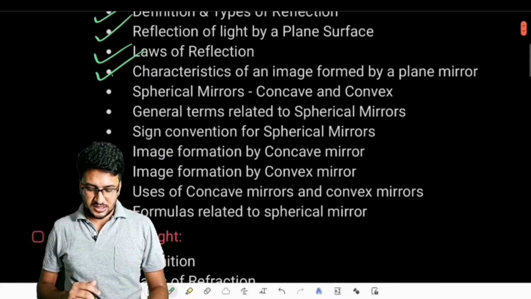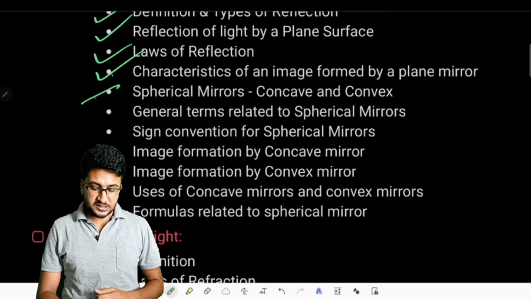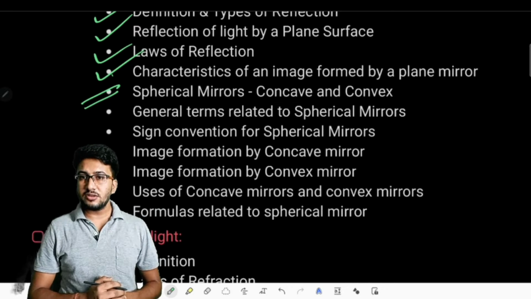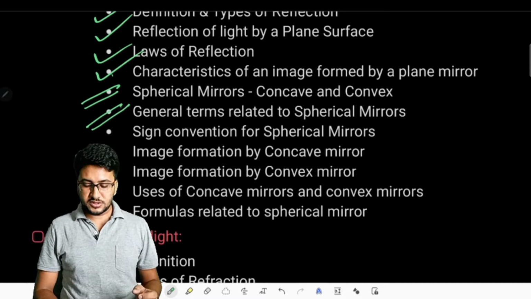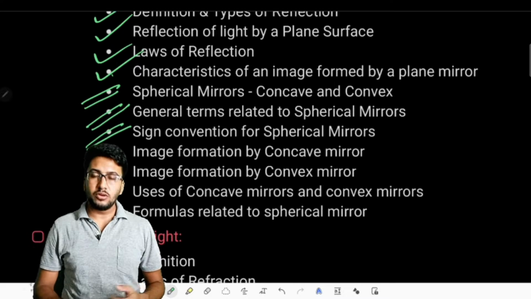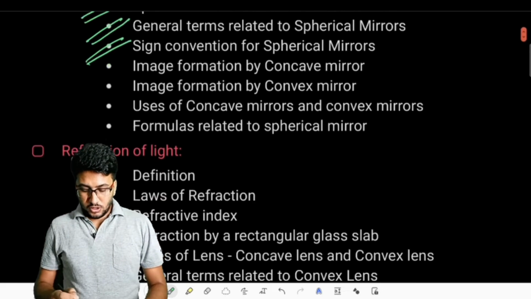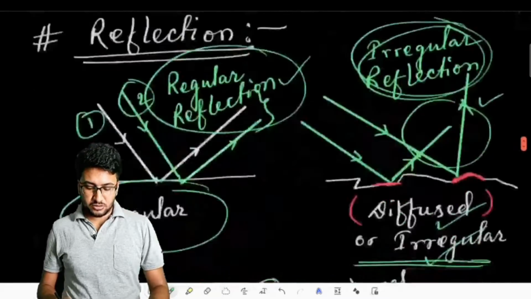Please check it. And in this class, we are about to cover three more topics: spherical mirrors, concave or convex, the general terms related to spherical mirrors, and the sign convention. How do we use the sign convention in spherical mirrors? That will be talked about. So let's get started directly with our class today.